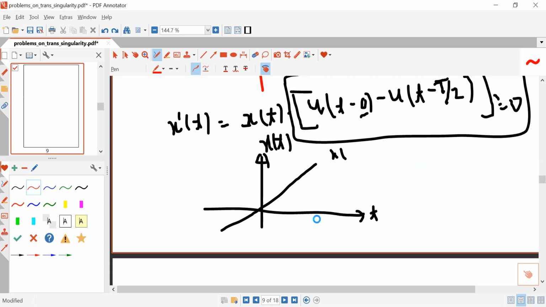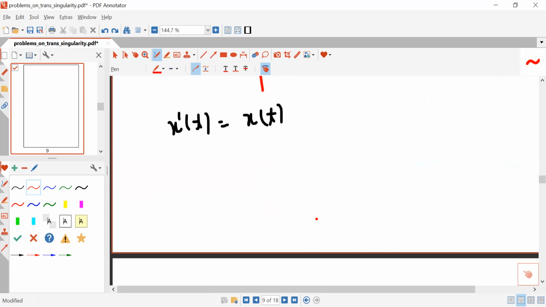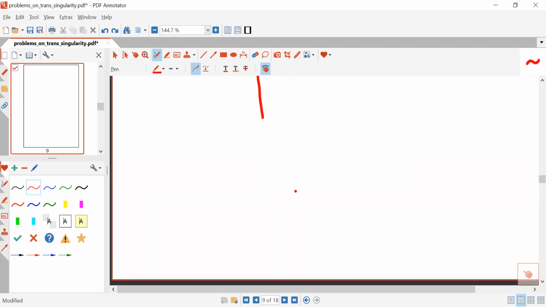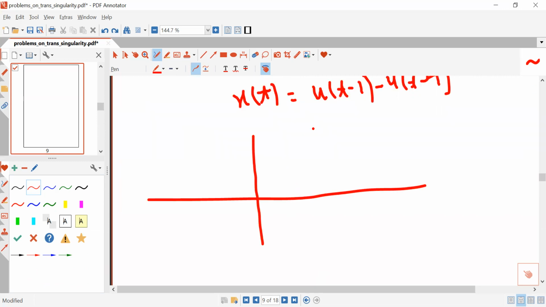Similarly, if I am asking you, what will be the plot for x(t) equal to A sin omega t? Then you can easily draw the plot of x(t) equal to A sin omega t.